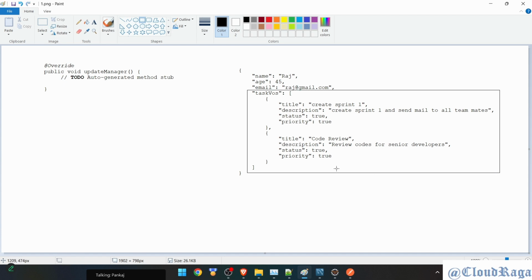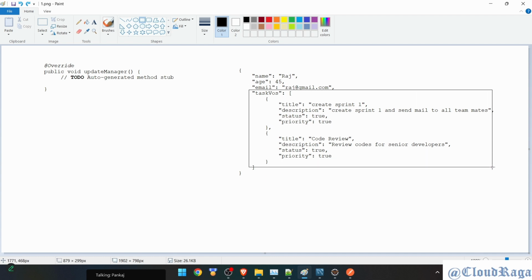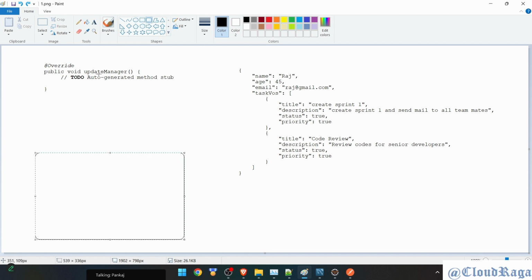Just assume we have a UI where we are showing manager detail, and under that we also want to show the task details. The manager has to do the to-do tasks, and there we want to update it. Now it's totally up to the design how we want to show that data to the user. Let's assume this is our scenario or the screen, the web page.